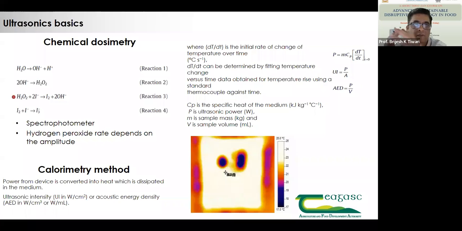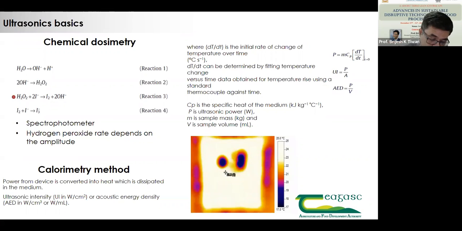One is ultrasonics, what the power levels are, the importance of measuring the temperature, and how we can determine the power. These are two important basic operations which have to be carried out before we start looking into ultrasonic application.